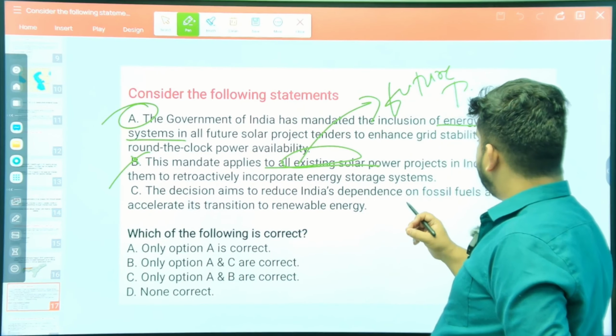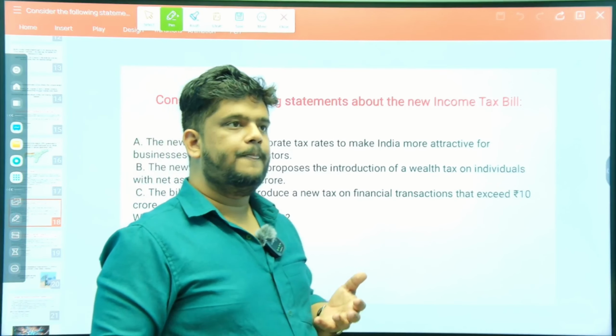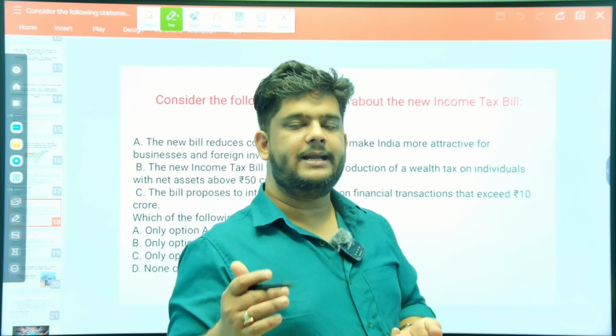Okay, next question. Consider the following statements. This same question had come again. Okay, next question is, consider the following statements about the new income tax bill. Recently, this bill was introduced in the Lok Sabha by Nirmala Sitharaman, the Finance Minister of Bharat. The new bill reduces corporate tax to make India more attractive for businesses and foreign investors. Bharat wants to attract more FDIs, foreign direct investments, right?